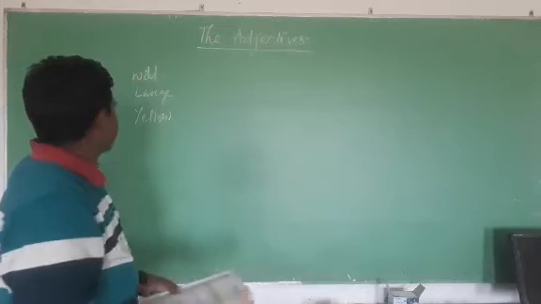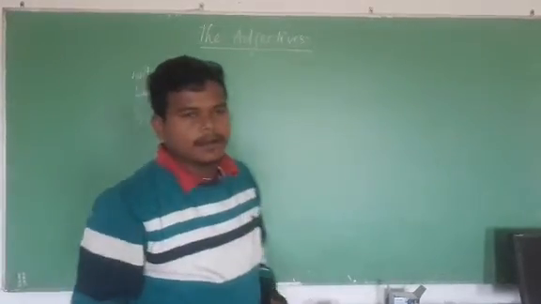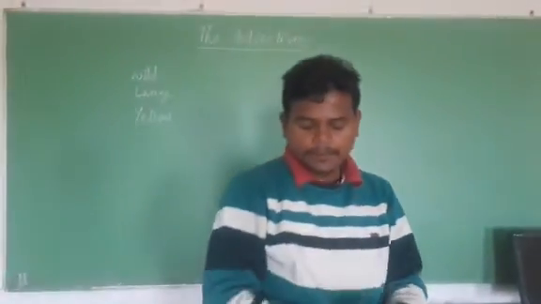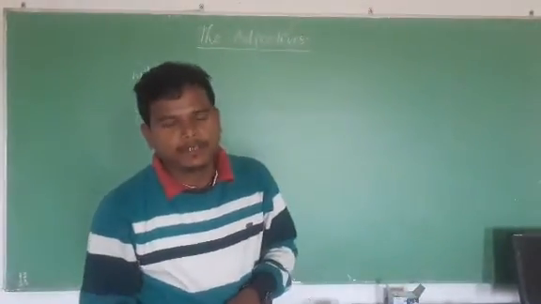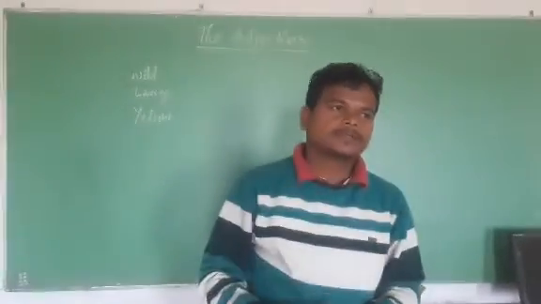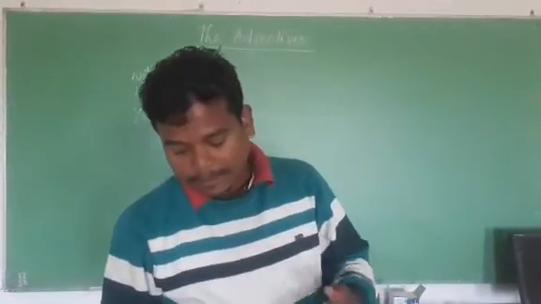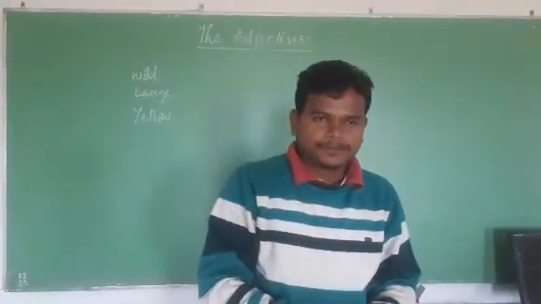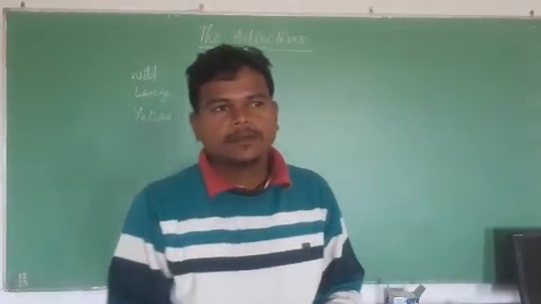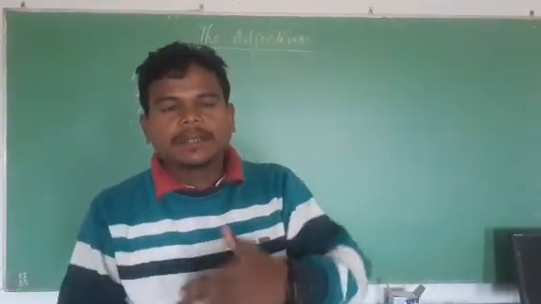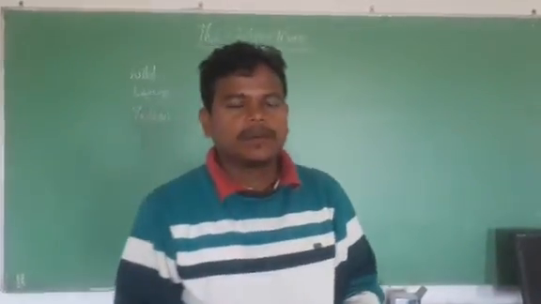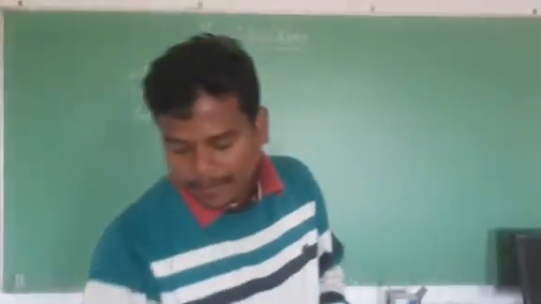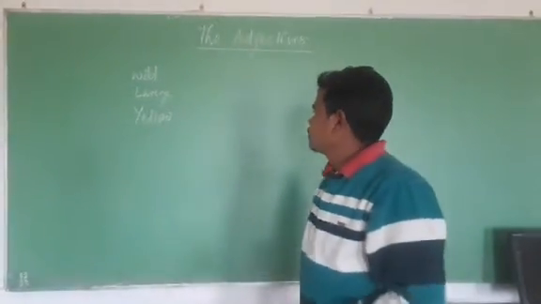Okay, before going to describe these three words, I will come to the point. What is the definition of adjectives? Adjectives are the describing words that are written before the nouns, okay? And it describes the noun of its kind. As example, I have written on the board three words: wild, large, and yellow.